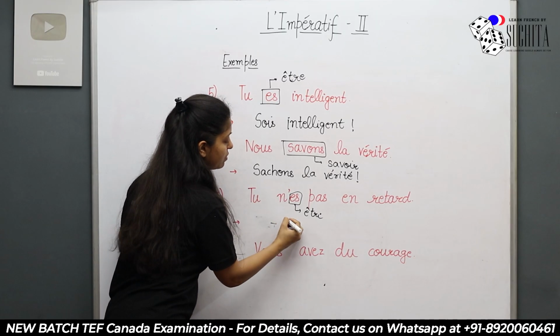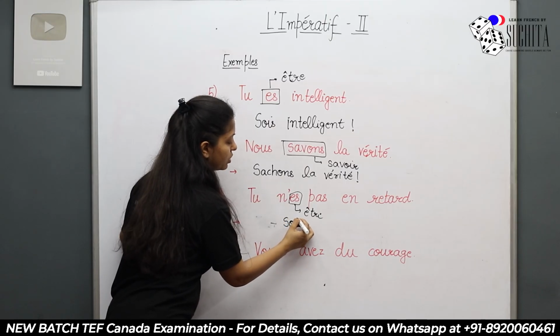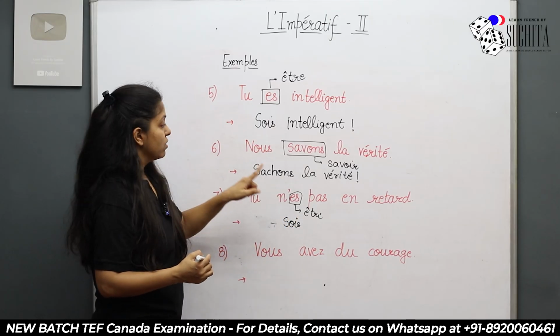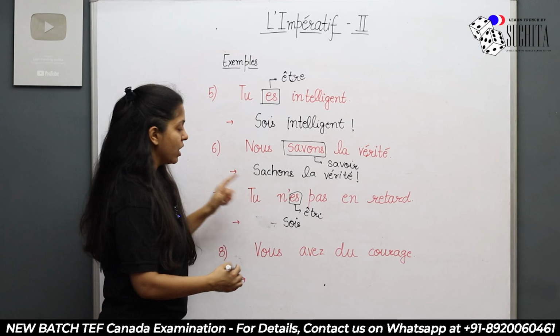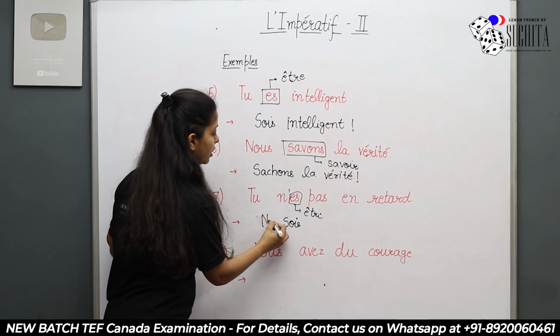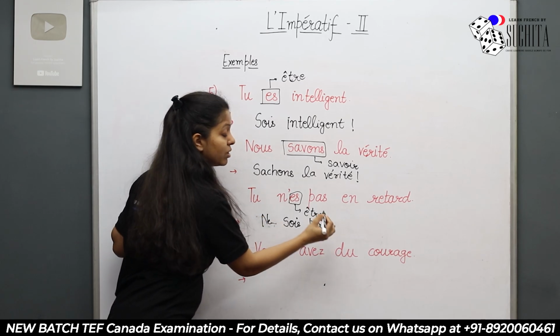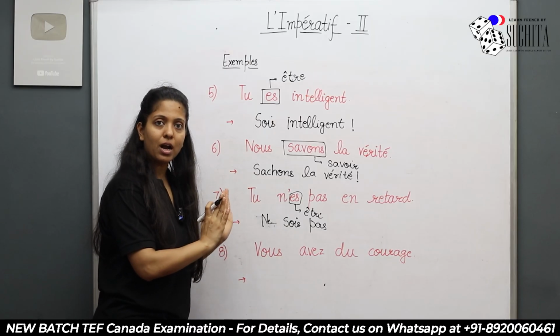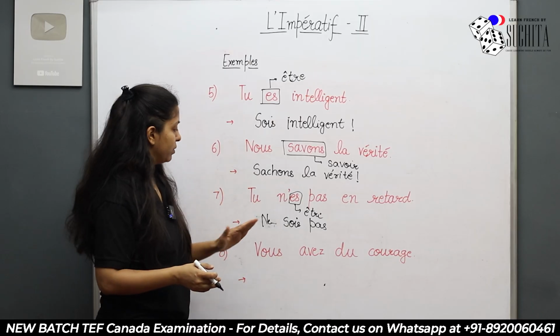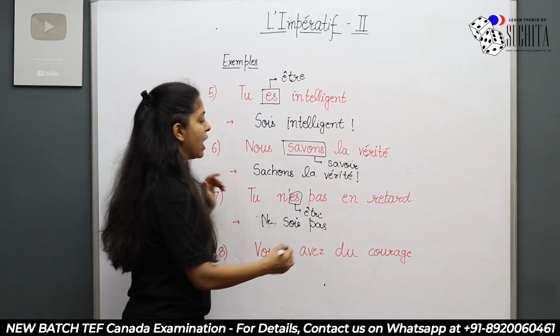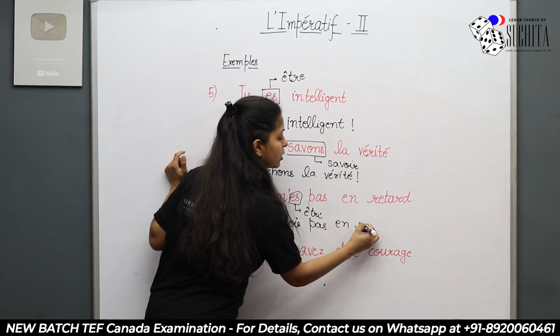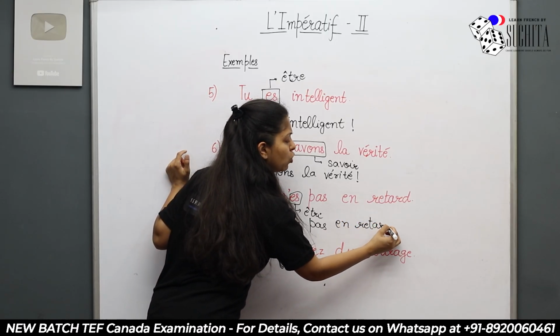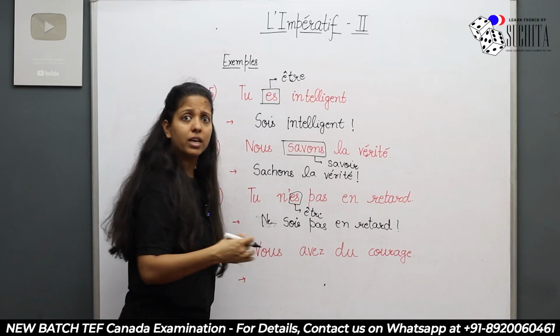Just like we did over here. Since it is negative, just write sois, write ne before it, and write pas after it. Nothing is going to change. You just put ne before the verb and pas after the verb. So it becomes ne sois pas en retard. And the meaning will become don't be late. That's an order in the negative form.